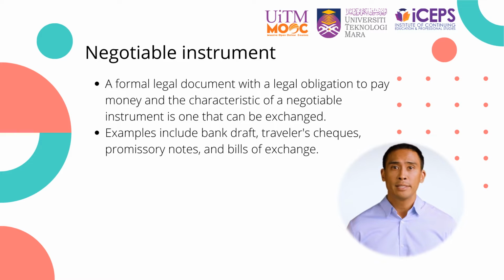On the other hand, promissory note is an unconditional promise in writing made by one person to another signed by the maker engaging to pay on demand or at a fixed or determinable future time, a sum certain in money to or to the order of a specified person or bearer. Moreover, a check is an unconditional order in writing addressed by one person to another who must be a banker, signed by the person, drawer, giving it, requiring the banker to pay on demand, a sum certain in money, to the order of a specified person, payee, or to bearer.